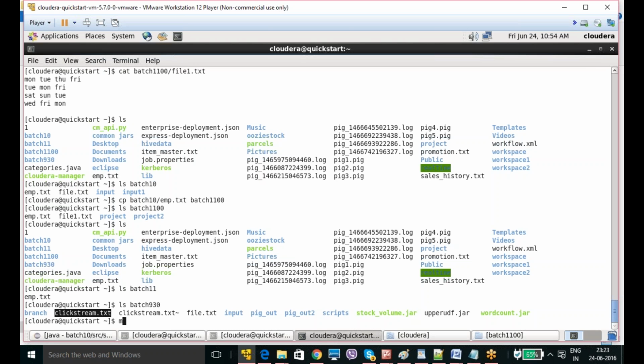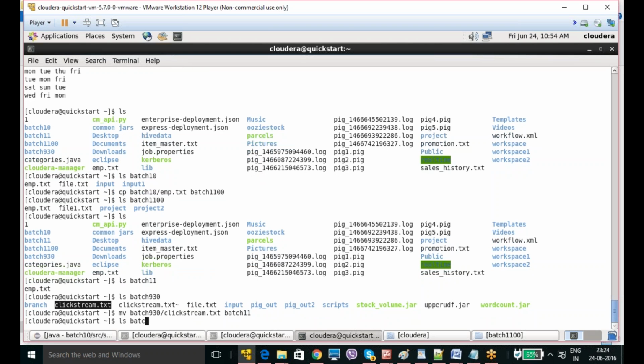For that, you need to give mv. mv is nothing but move. Move means it is not going to be a copy, it is moving. mv batch 930/clickstream.txt, to where you want to move it? I want to move it to batch 11. ls batch 11. I copied it to 11.